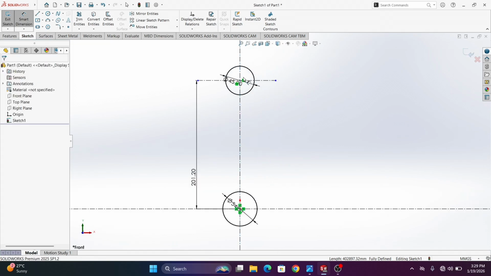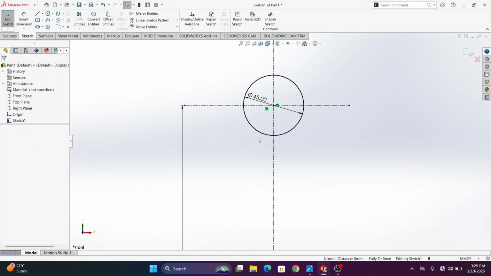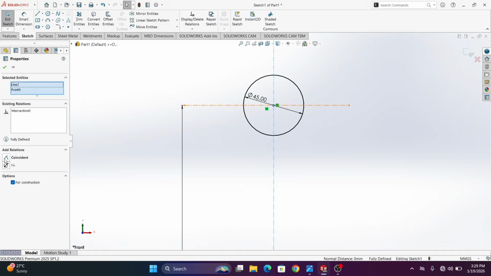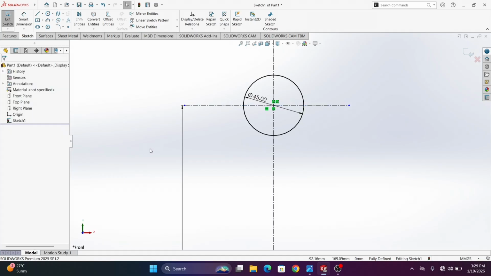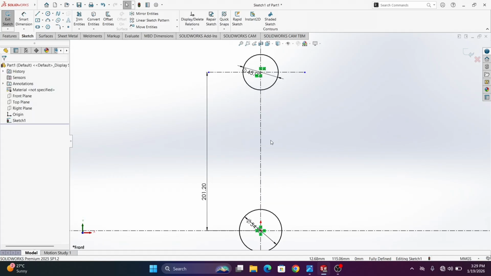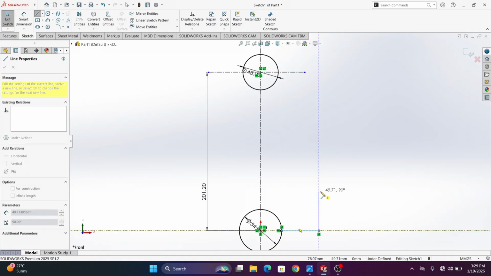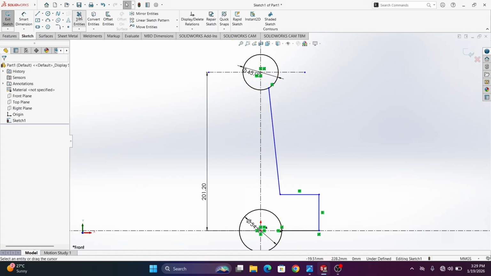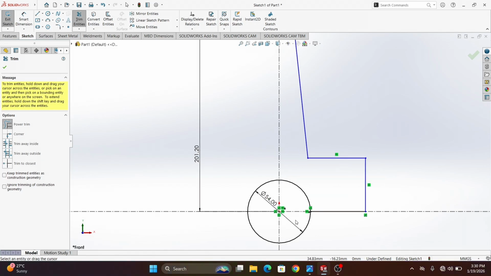And this point and this line, escape it. This line and this point coincident. This point and this line coincident. Yes, escape it. Select one line. Now from here, this one, and here one, and here one, and attach here. Escape it. Trim entities. Here one, here trim entity. Here trim it. Here also trim it.